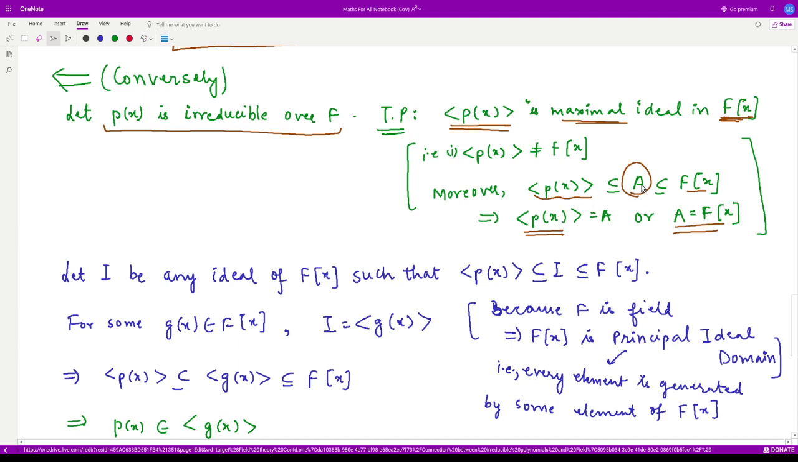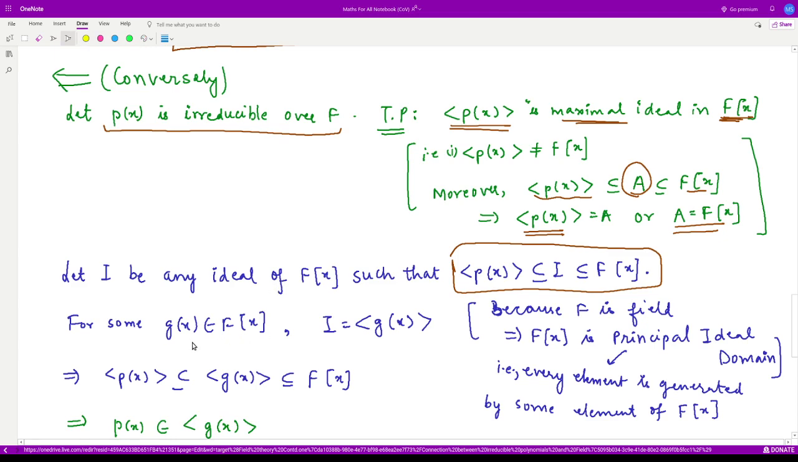So we shall prove this thing. Let us assume that this A, let us call it I, is any ideal of F[x] such that this condition holds. Now if we prove that I is either equal to the ideal generated by p(x) or I is equal to F[x], then we are done. Then we would have proof that this ideal is a maximal ideal. So let us see.